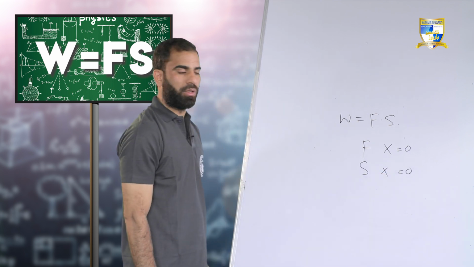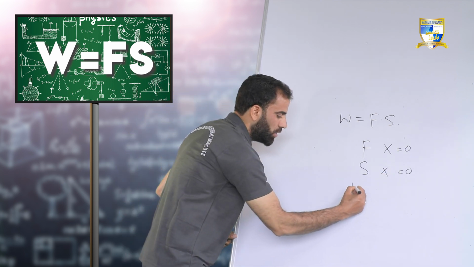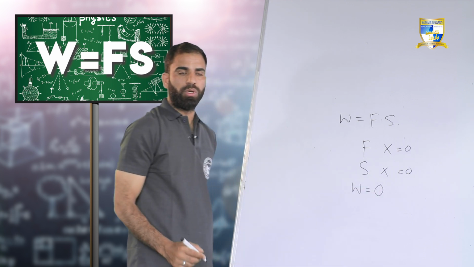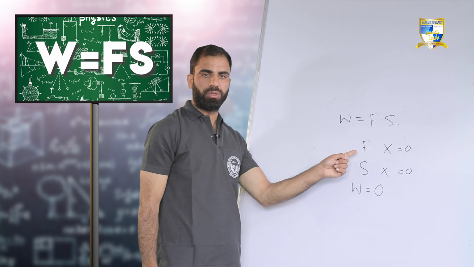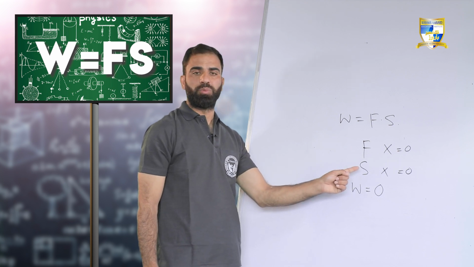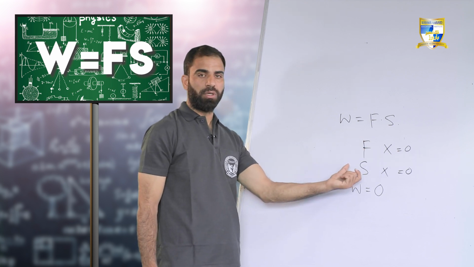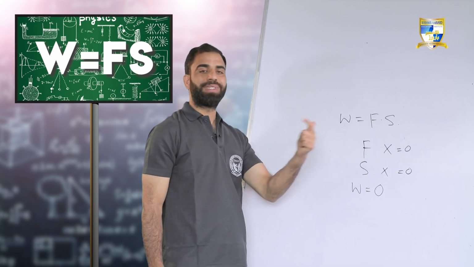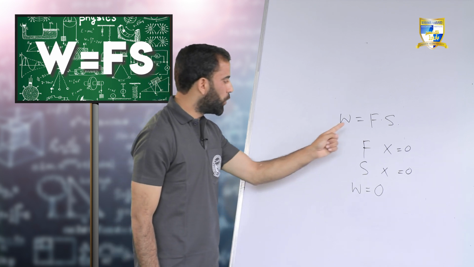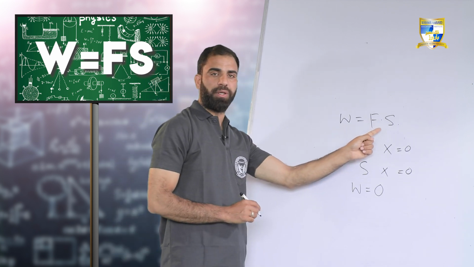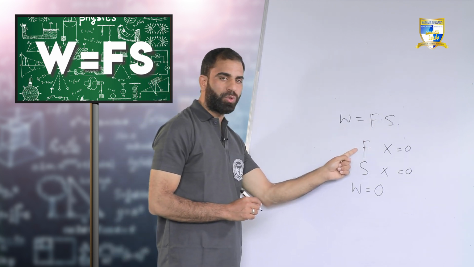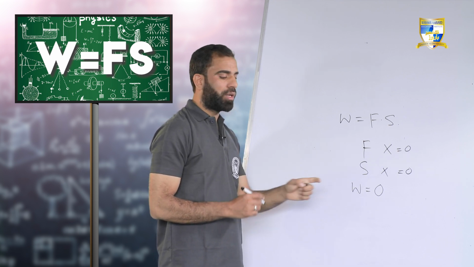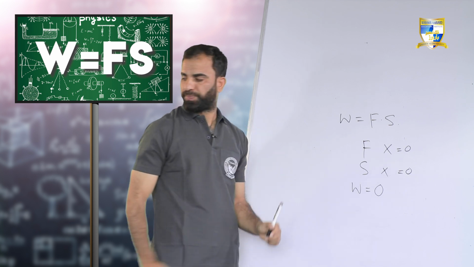What will be the work done? Work done will be 0. Why so? Because you have not applied any force, and you have not displaced the object. We already know that for work to be done, we require two things: one is force, another is displacement. If you are not applying any force and you are not displacing the object, both are missing, then again work done will be 0.